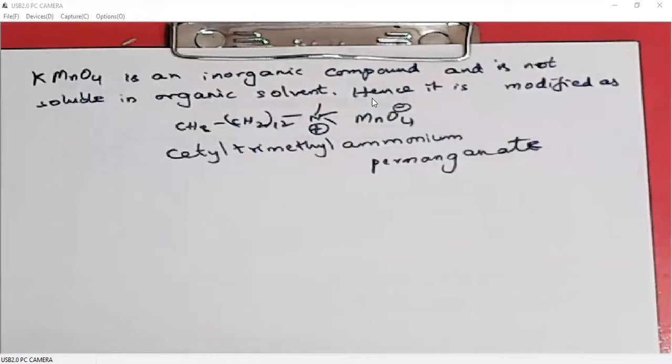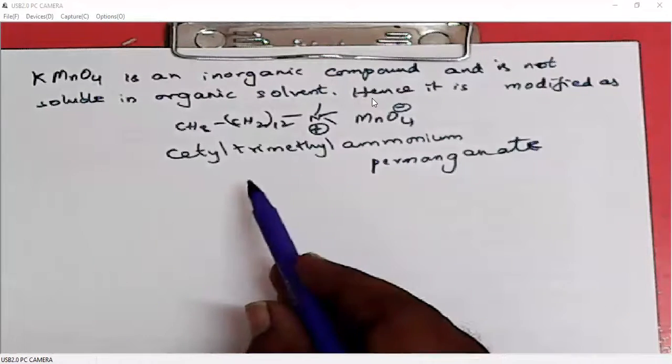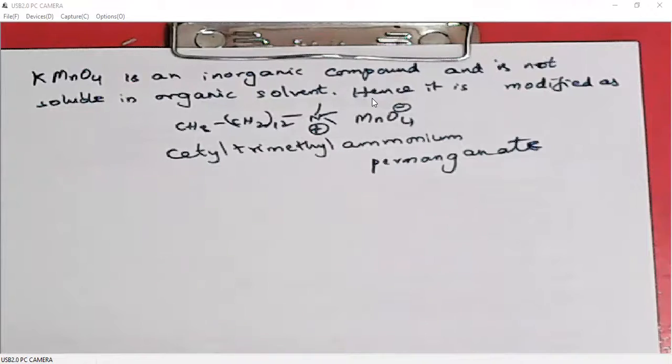Okay, so if we can use aqueous environments, then it is no problem for KMnO4 oxidation. But if we cannot use aqueous environments, like we cannot add some water, then we can't oxidize with KMnO4. We need to use cetyl trimethyl ammonium permanganate as the oxidizing agent.